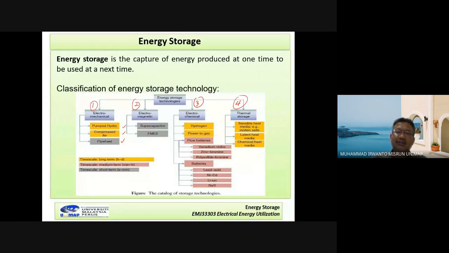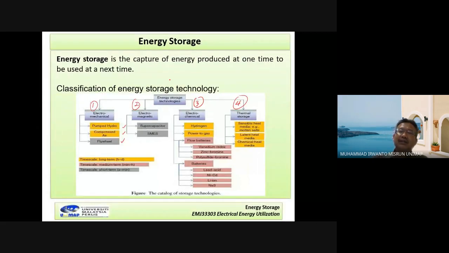Supercapacitors are based on the capacitor, because a capacitor can capture energy, and also the inductor. The operating principle is based on electromagnetism, meaning current flows through a coil, for example. Based on our hand rule, it can produce magnetic flux, so the energy can be stored.